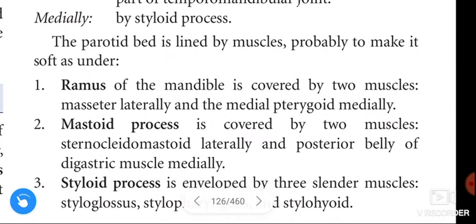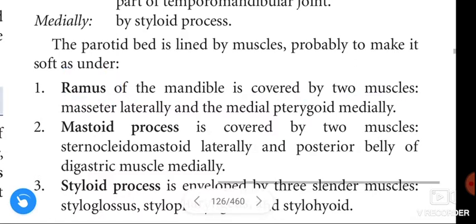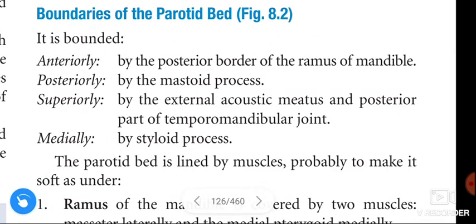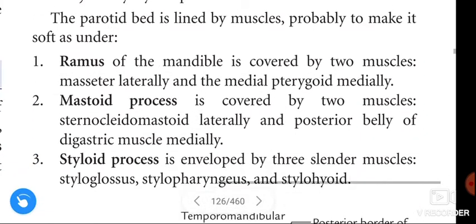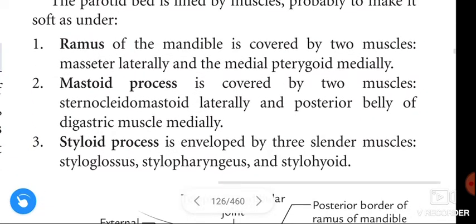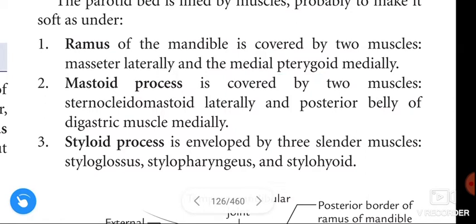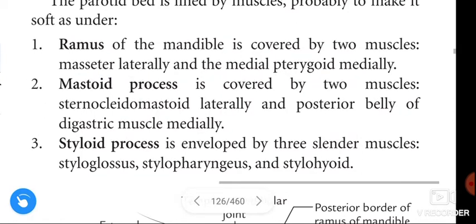See once again, the ramus of the mandible is covered by two muscles. The posterior border of the ramus of the mandible forms the anterior border for the parotid gland. The two muscles are masseter and medial pterygoid. Masseter lies laterally and medial pterygoid lies medially.